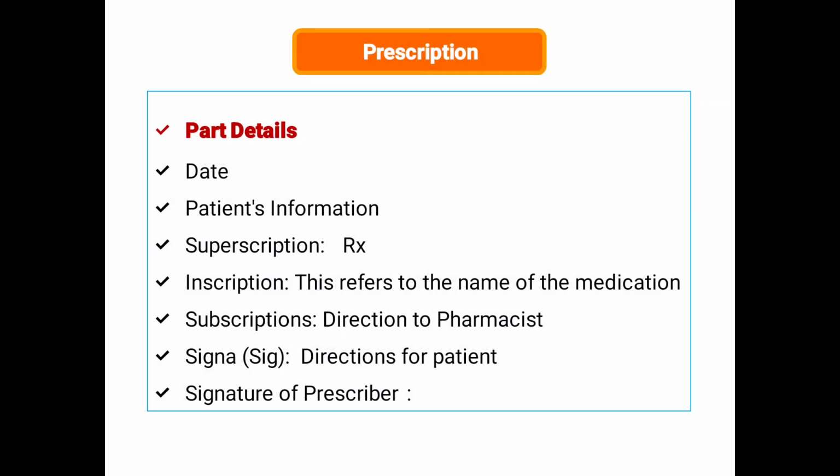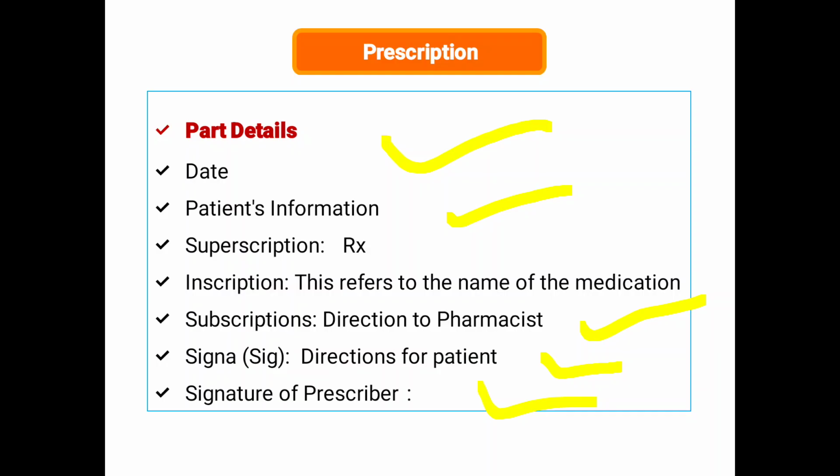Next, prescription parts in detail. Starting the prescription, we have the date and patient information: name, age, body weight. Superscription, Rx, meaning "you take". Inscription refers to the name of the medication. Subscription is the direction to the pharmacist. Signature is the direction to the patient, and the signature of the prescriber,